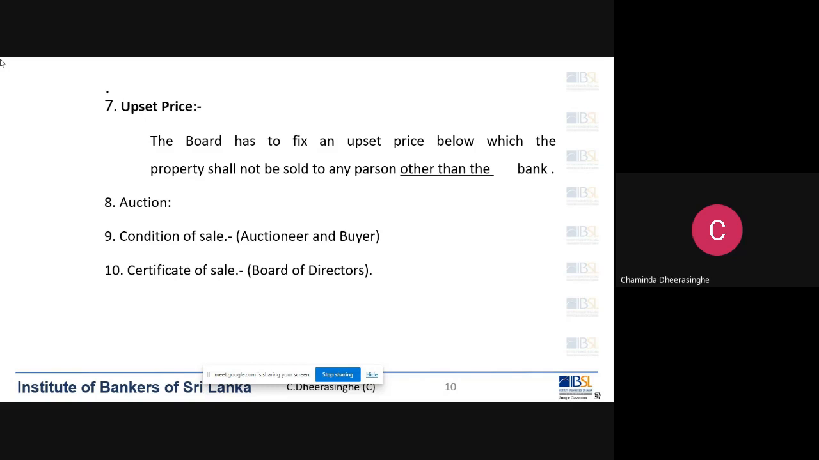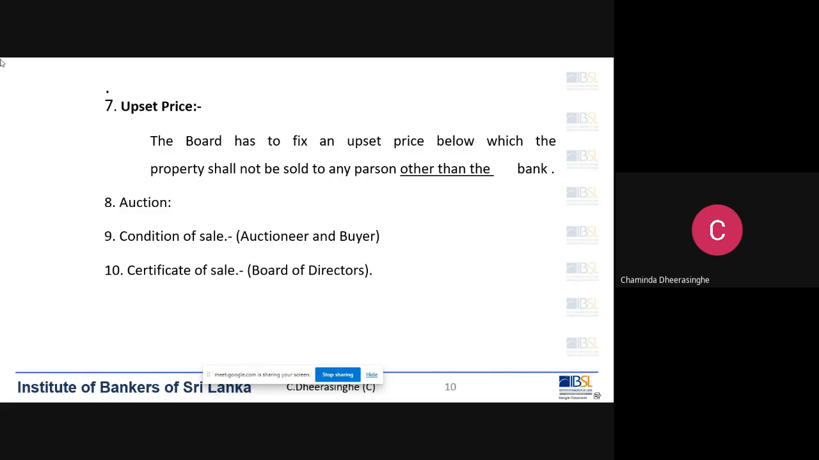If there is no buyer, then what happens? The bank will acquire the property by putting in a nominal fee, and the condition of sale will be signed between the auctioneer and the bank. Thereafter, a certificate of sale will be issued by the director board of the bank, acquiring the property in the name of the bank.